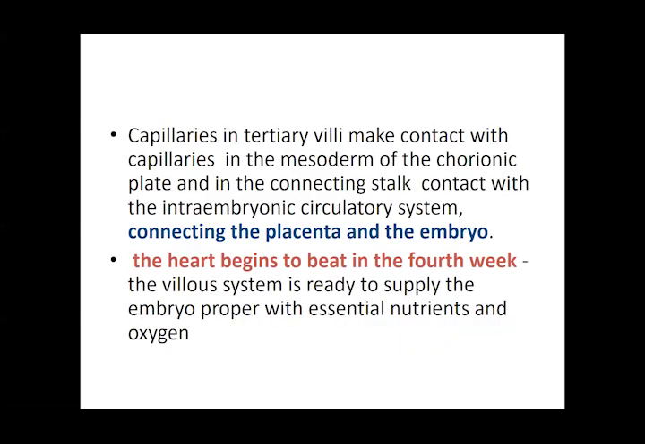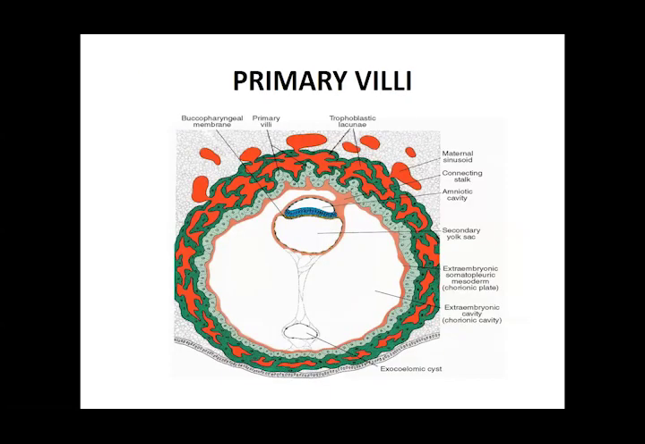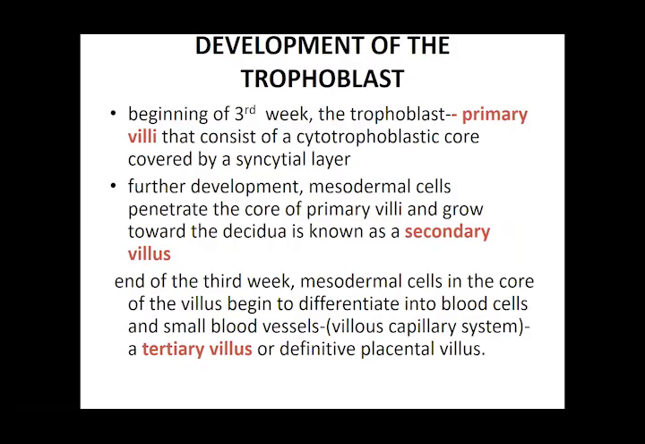So what happens is the formation of these villi, that is the development of the trophoblast. We have the primary villi, the secondary villi, and the tertiary villi, which are forming a communication. Blood vessels develop, and these blood vessels link up the developing embryo with the mother. If you can see this picture,